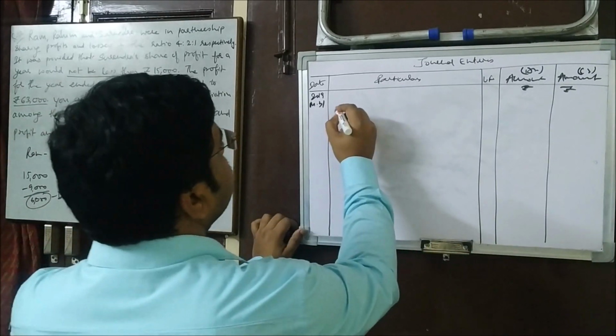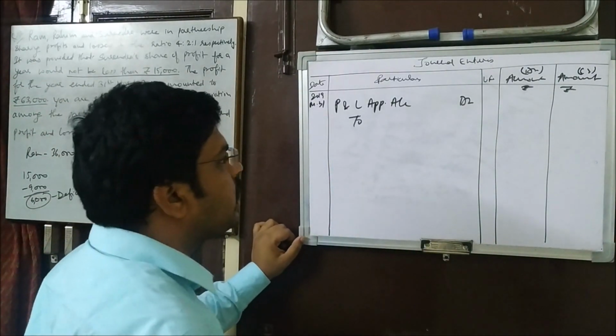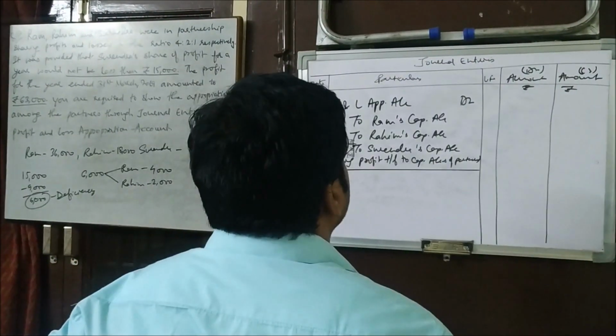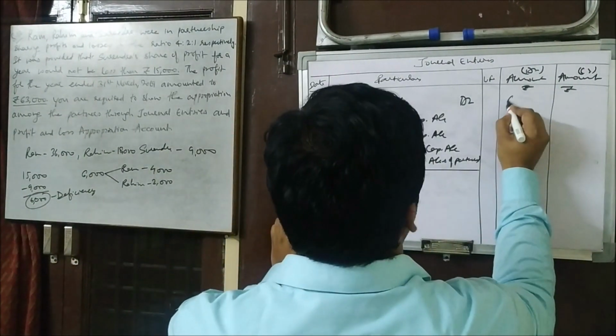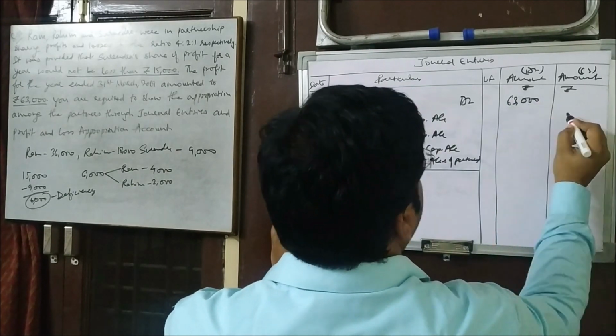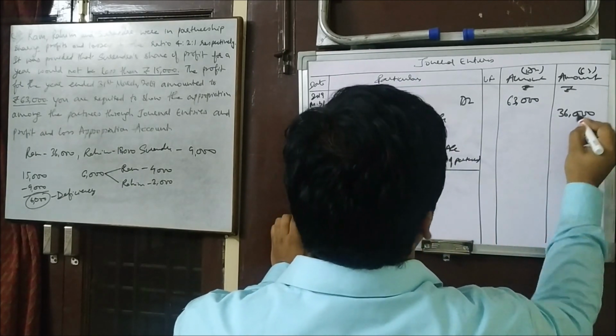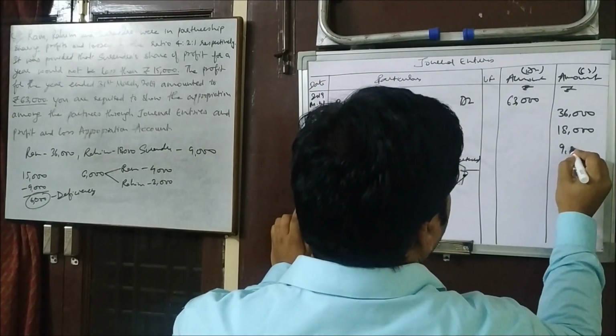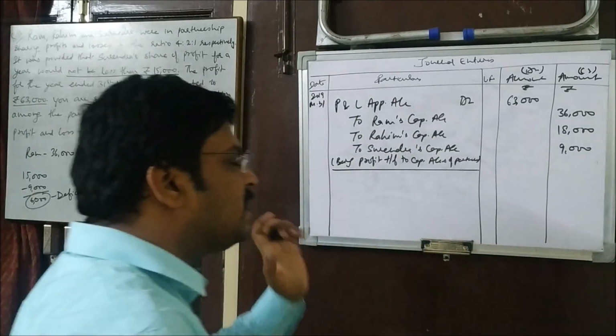So let's pass that. Profit and loss appropriation account debit to all the partners' capital accounts. Okay, so what is the amount of profit? That is 63,000, and 36,000 goes to Ram, 18,000 goes to Rahim and 9,000 goes to Surendra. Okay, this has been done.